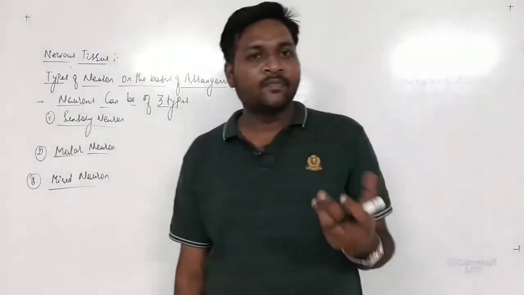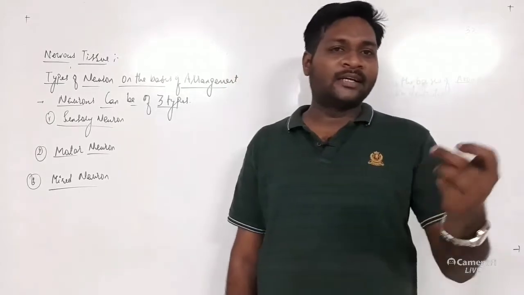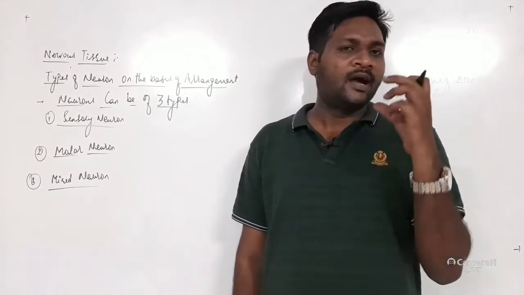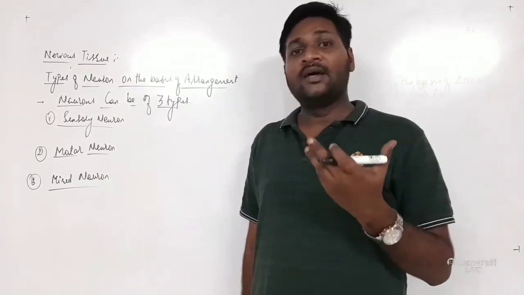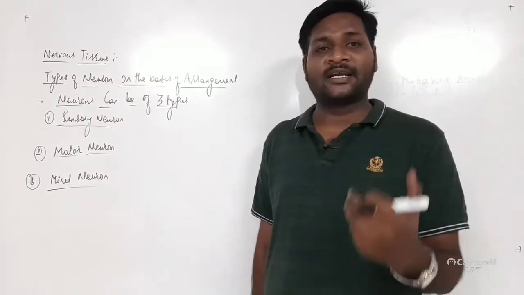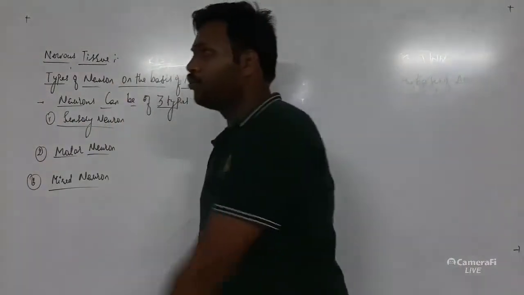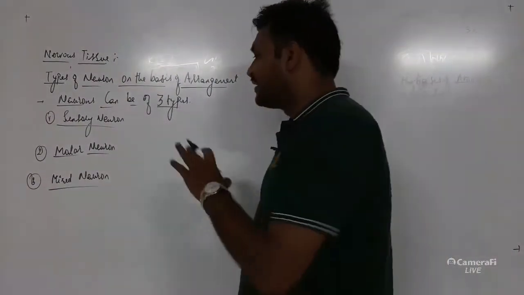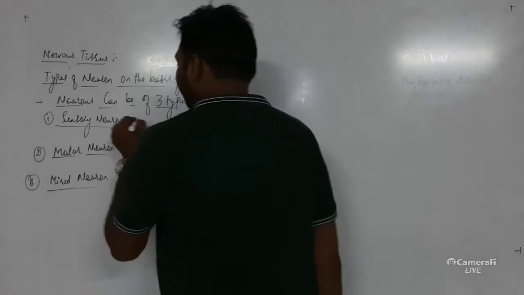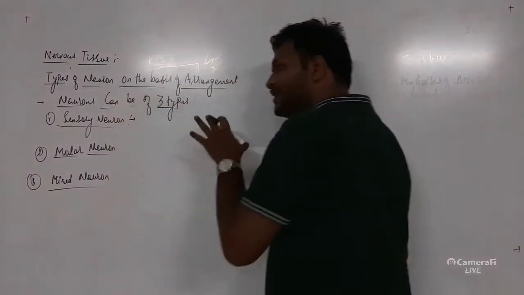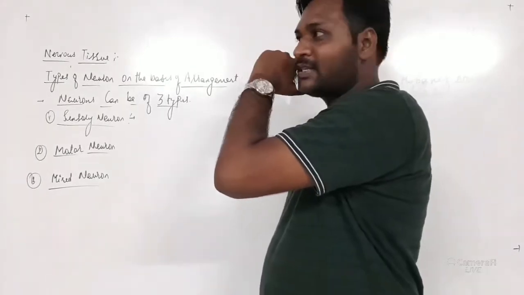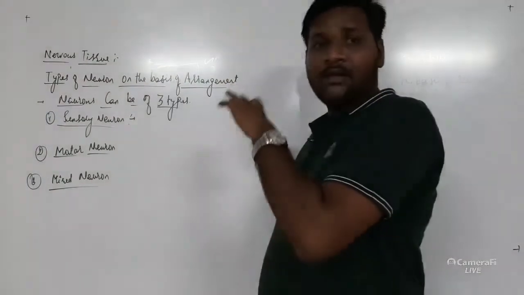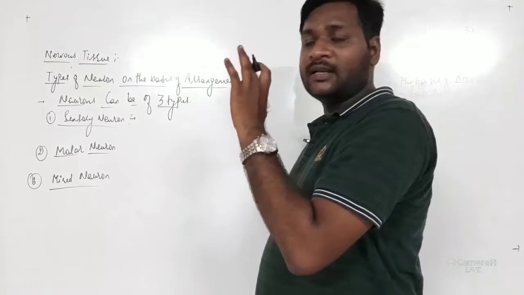So, suppose you are pricking a needle at the tip of your toe. Okay, what happens? There will be formation of a pain, and that pain will be sensed by the special type of neuron called sensory neuron. Now what happens after sensing that pain? The pain which has been produced by sensory neurons will be taken towards the central nervous system, and the message will be confirmed to the central nervous system.